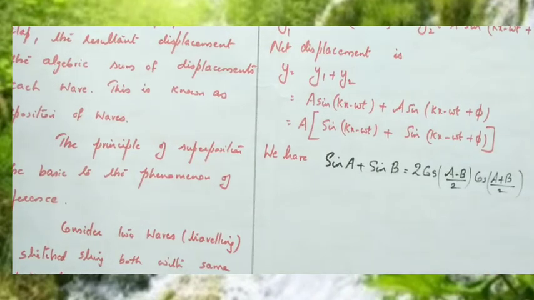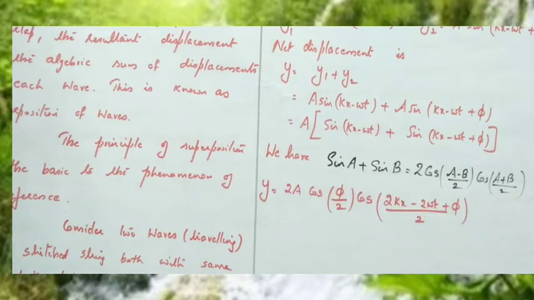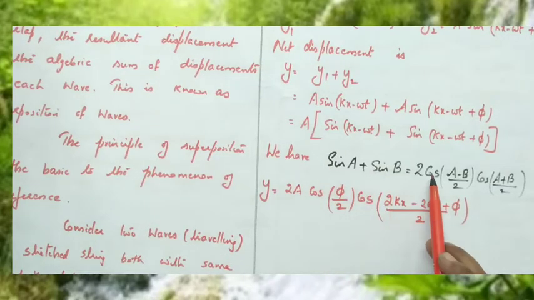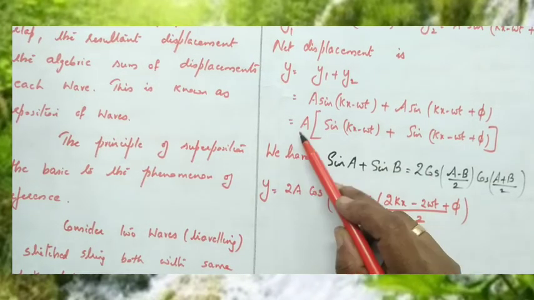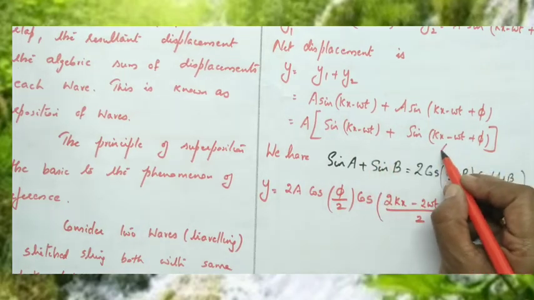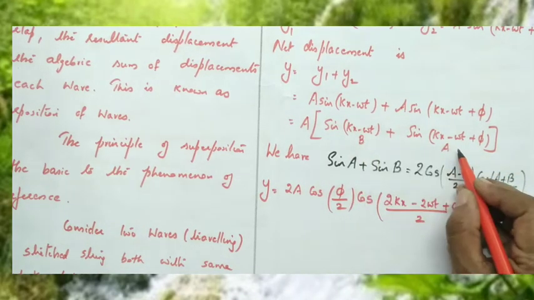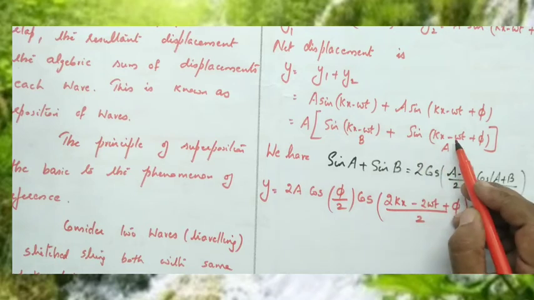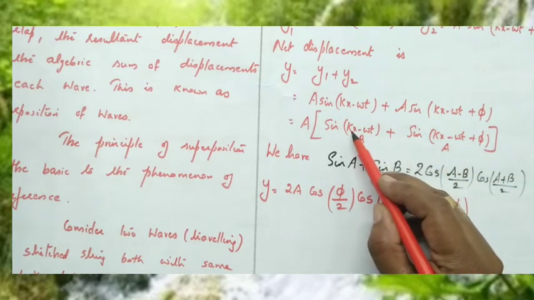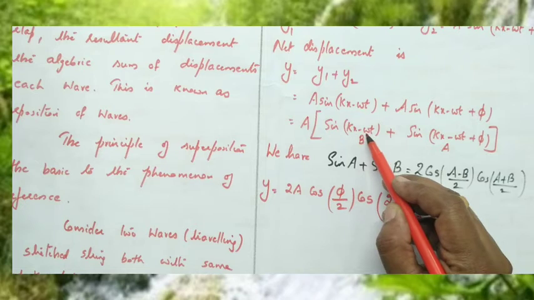Using this relation we can write y equal to 2a cos((A minus B)/2), where A minus B means kx minus omega t plus phi minus (kx minus omega t).